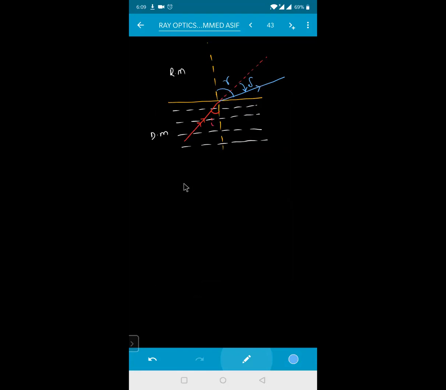Can I write the deviation right now? How would you write the deviation from this one, beta? So tau will be equal to this r is larger. So this is the angle of refraction minus your angle of incidence. So this is the deviation when a ray of light is going from denser medium to rarer medium.